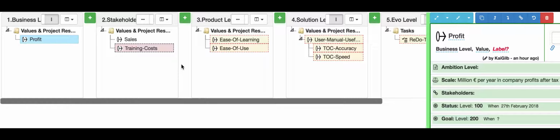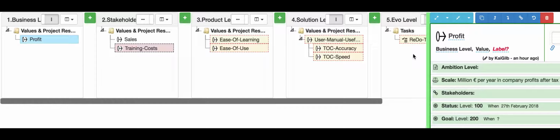Now, what we can't do is go right to the task, like have a set of tasks that we are sorting somehow and say, okay, we need to make a table of contents and I'm going to do it really well and that's going to affect the profit, because I am focusing on value. That's just too much of a gap. Not only is it too much of a gap, you're skipping something. Obviously, there are many things that affect the profit, and the effect of your table of contents here is going to be minimal at best.